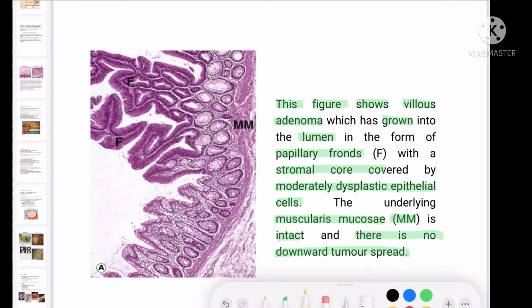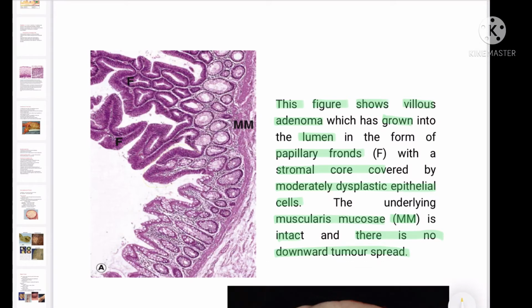These are the adenomas in a papillary form. So this is what we call the villous adenoma. They are going toward the lumen. And these are the glandular structures. Which type of cells? These are the columnar epithelial cells.